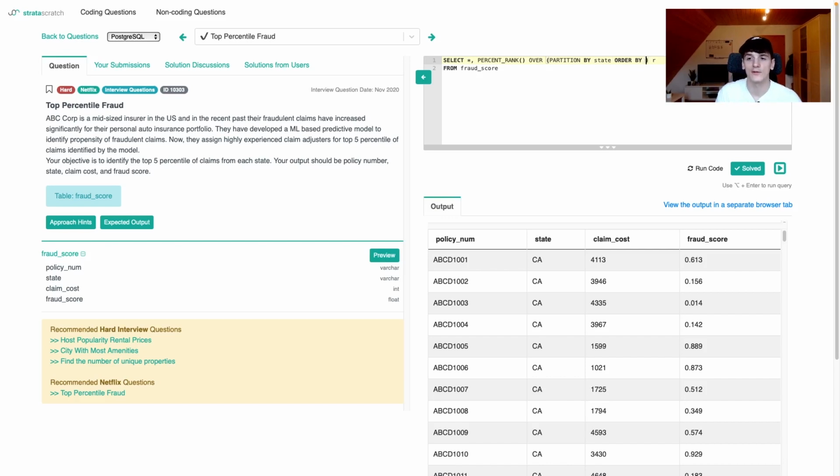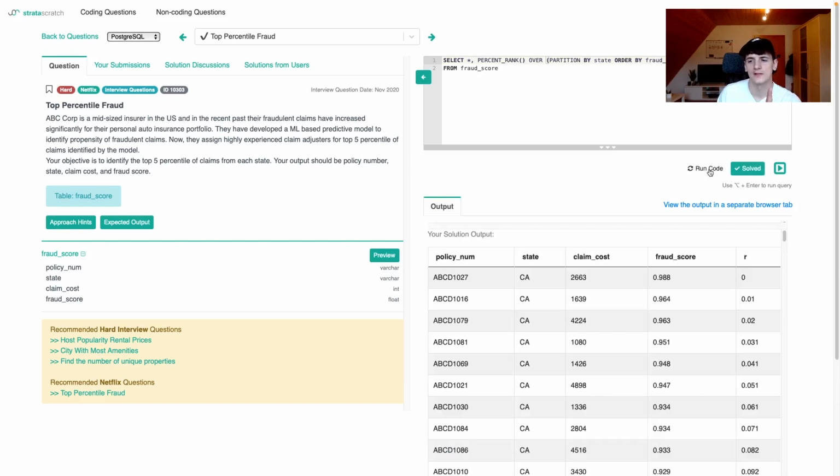And we're going to order by fraud score. That's what we base this entire thing on. That's how our list is ordered. The highest one should be on top, so we're going to order by fraud score in descending order. Okay, I think this is enough for us to get a good output.